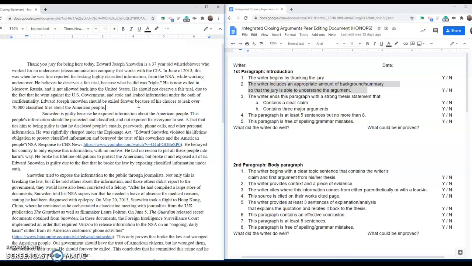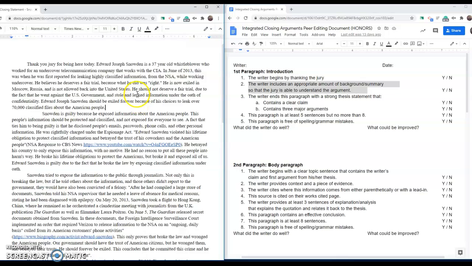Because if we're looking at our rubric, this person would probably score in the proficient category for background. But as always, we're looking to score in the advanced column. So again, if you feel the need to pause it now, please do that.